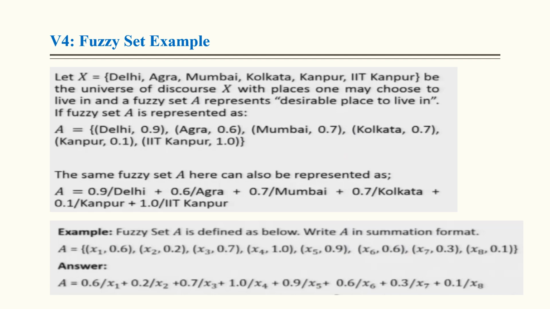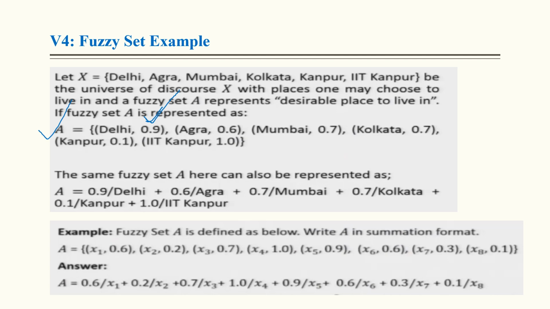Let X equal Delhi, Agra, Mumbai, Kolkata, Kanpur, IIT Kanpur be the universe of discourse X, with places one may choose to live in, and a fuzzy set A representing desirable places to live in. So A is the fuzzy set, and if anybody stays in Delhi, the degree of compatibility or membership value is 0.9, very high, because it indicates that Delhi is very safe and all the advanced infrastructures are available.